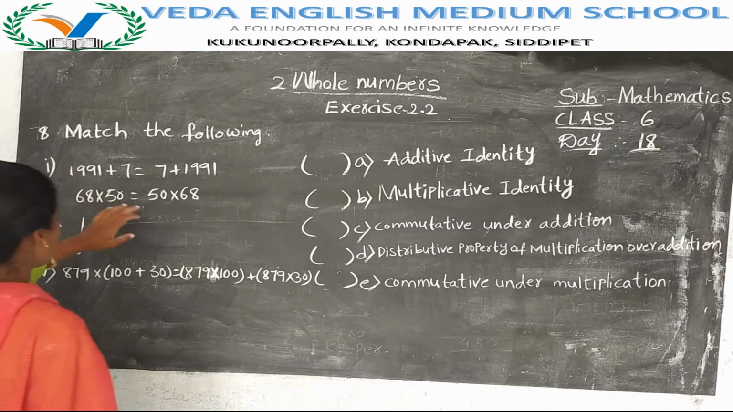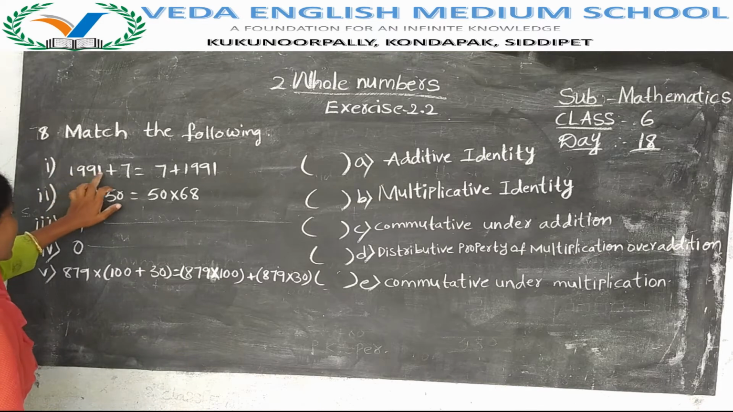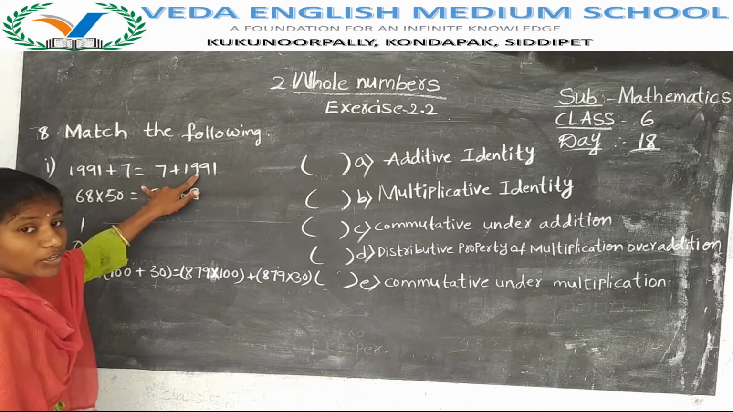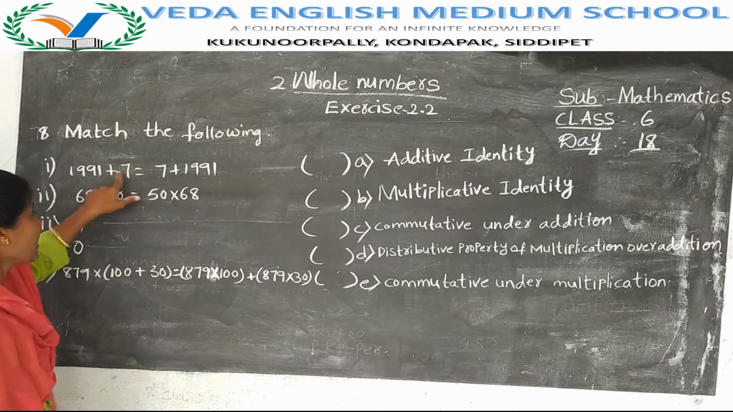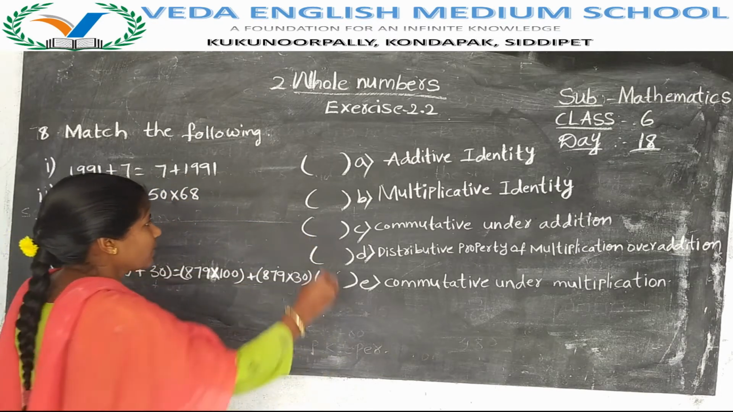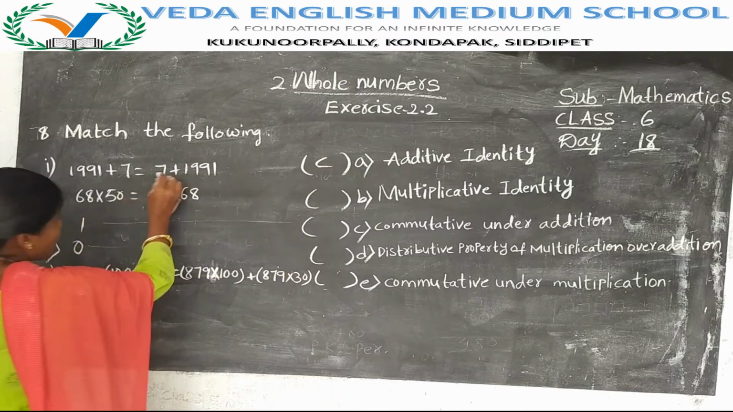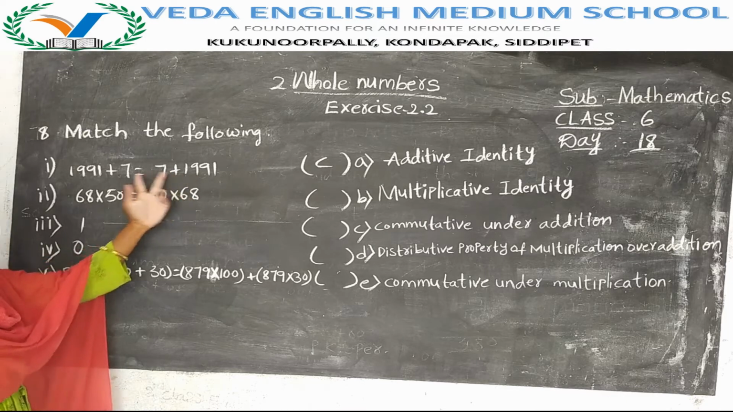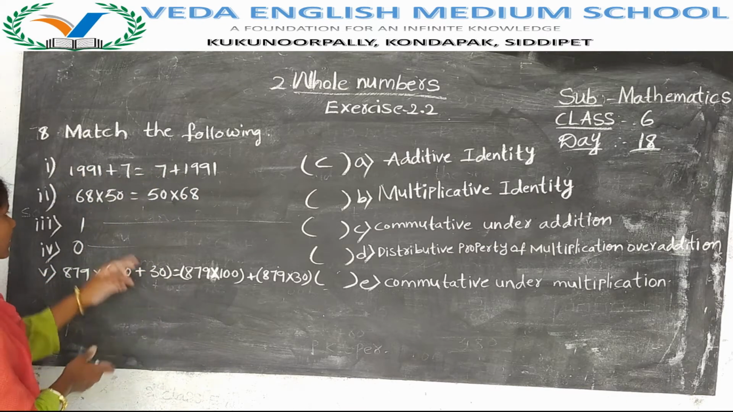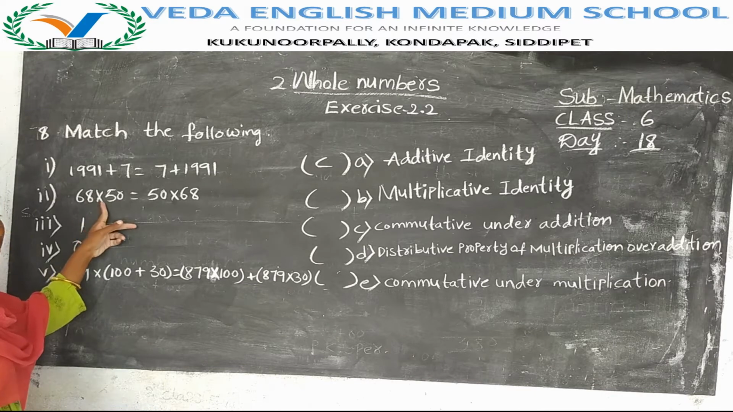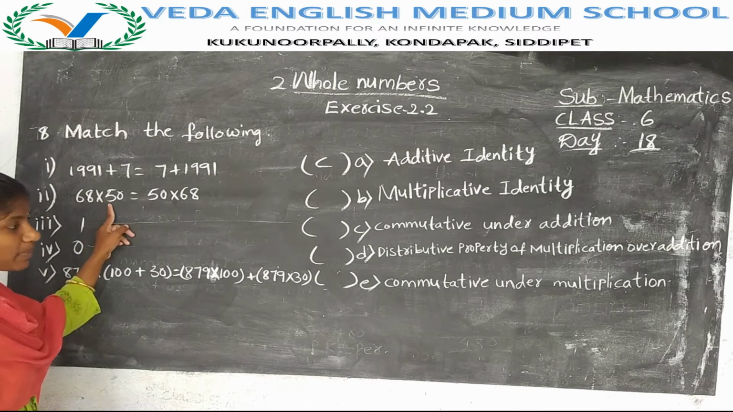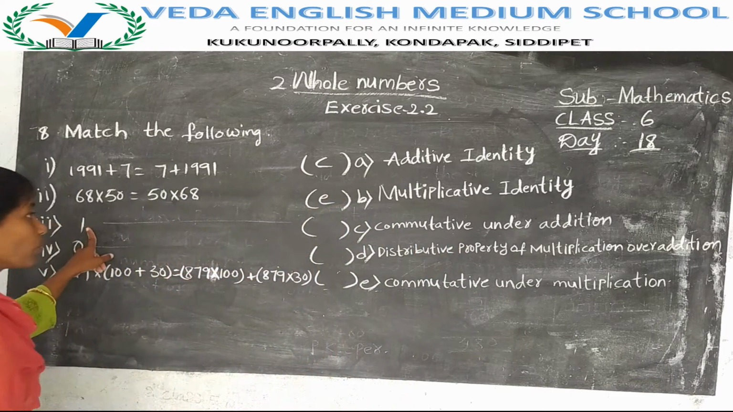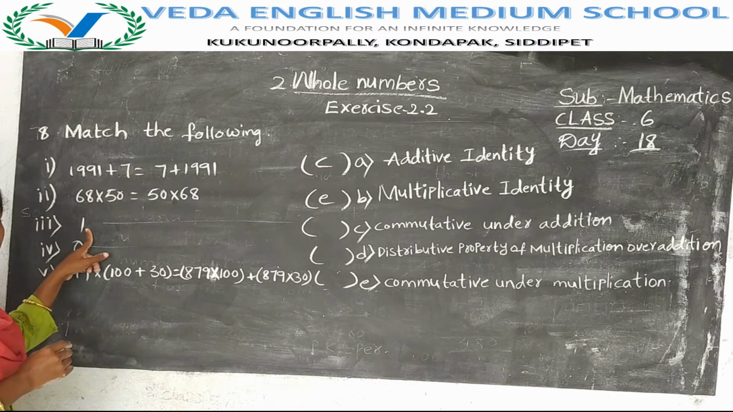Please match the following. 1991 plus 7 is equal to 7 plus 1991. It is commutative property under addition, because here we have the addition symbol. If you add any two numbers, by changing the order of the numbers the sum will never change. Then it is commutative property of multiplication, because here we have the multiplication symbol. Next, one is called additive identity or multiplicative identity.